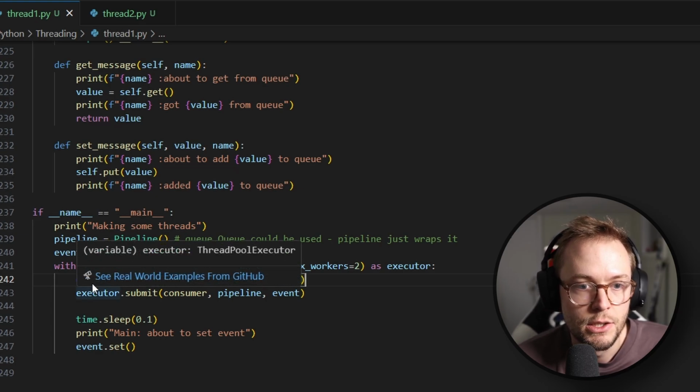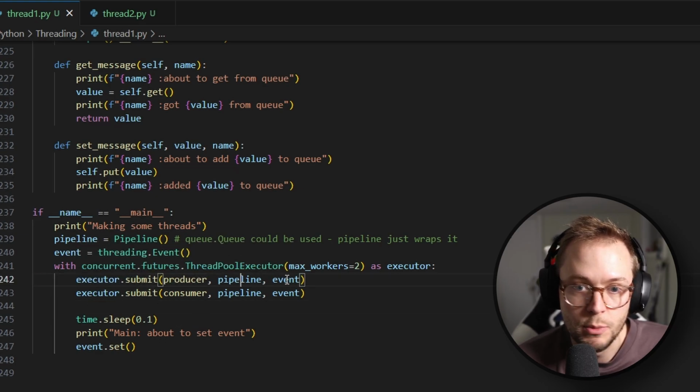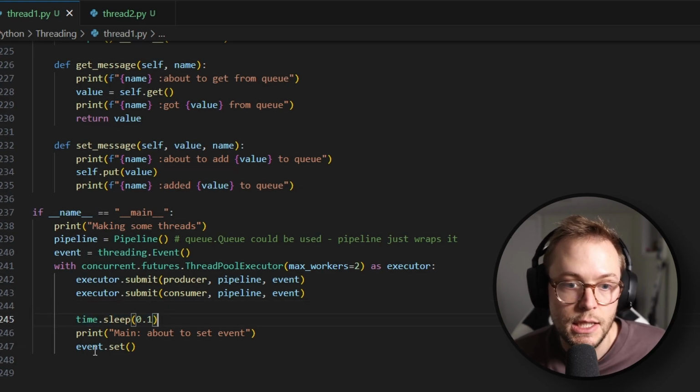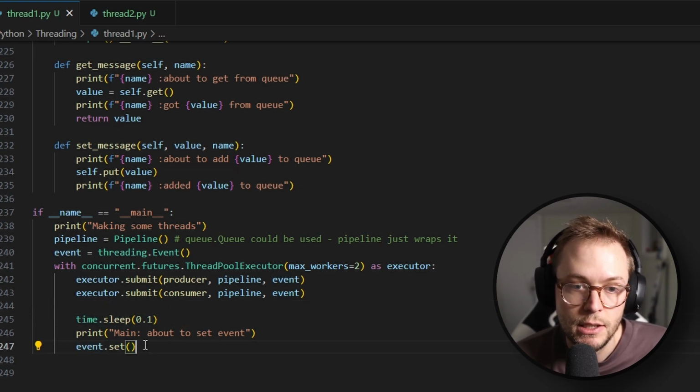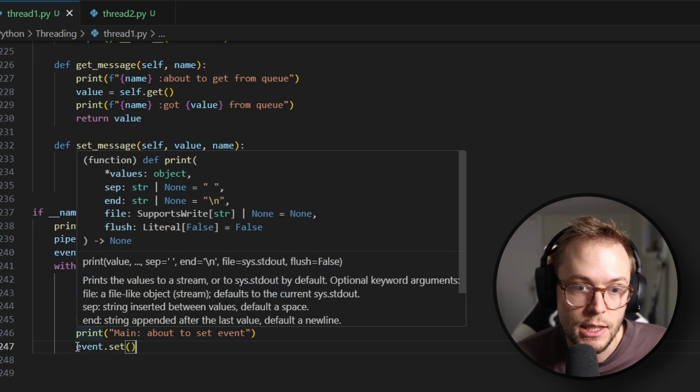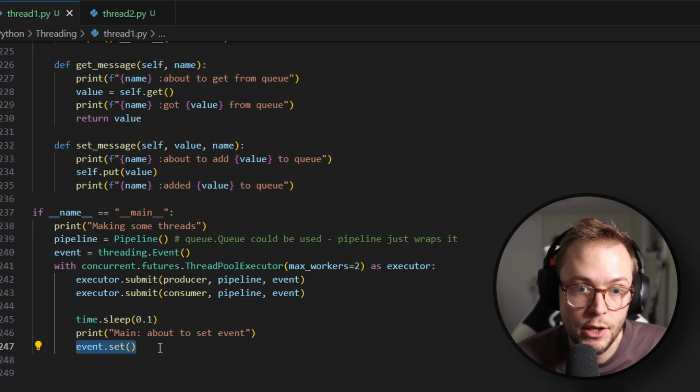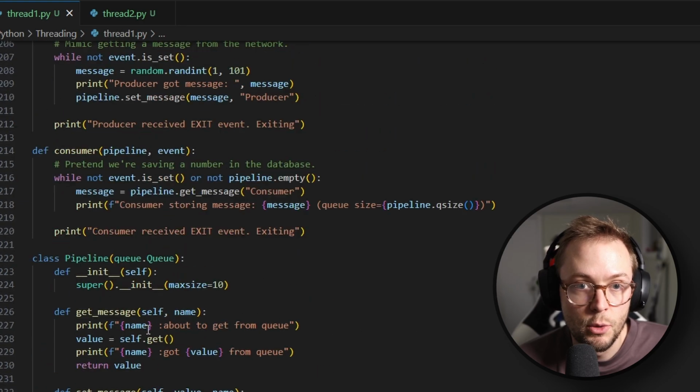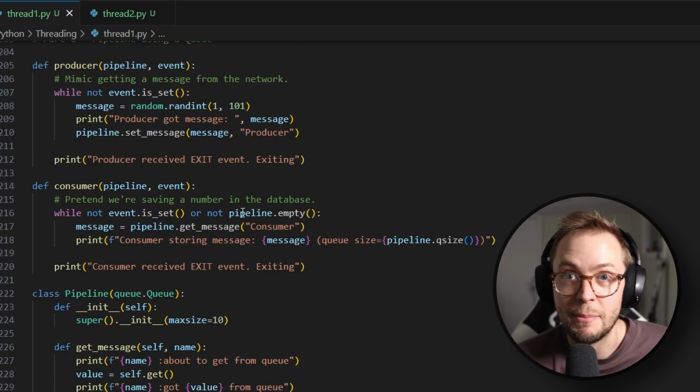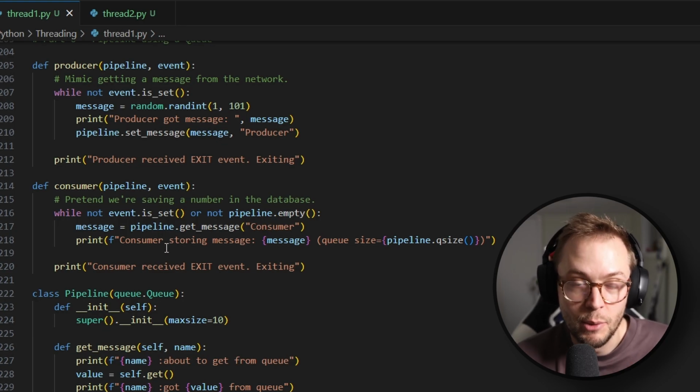All right, so we call our producer with the pipeline and the event again. And this time we're going to sleep for 0.1 seconds, and then we're going to set the event. The reason for this is that this is the way we're telling our program to stop. Otherwise, it's just going to continue to make messages. So that's why we want it to stop within 0.1 seconds, because it can do a lot in 0.1 seconds.